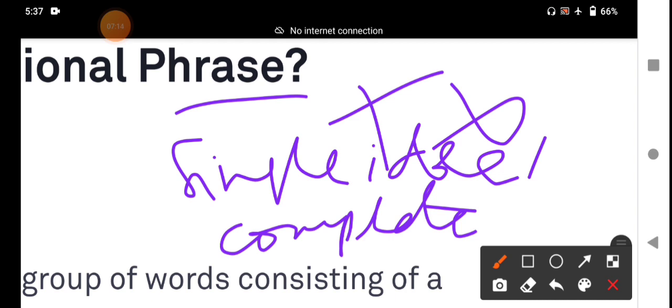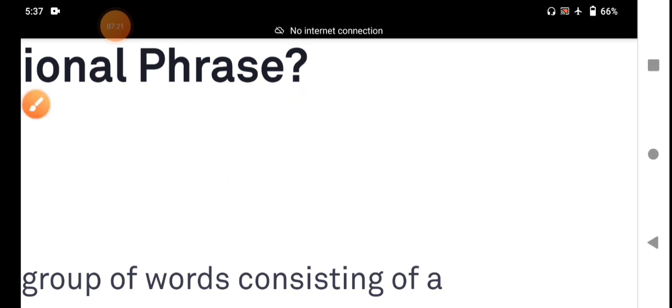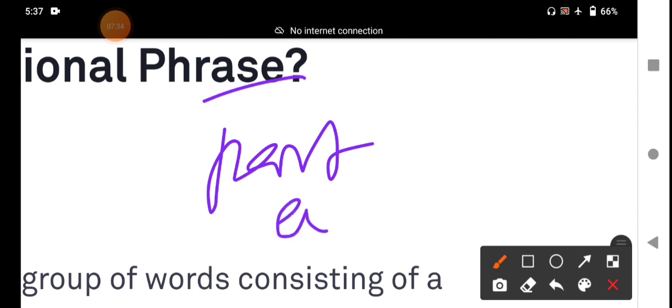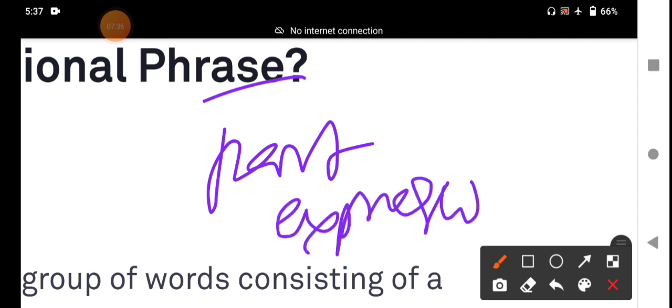It is a part and parcel of a sentence or clause. A phrase is a part, not a whole. It is a part rather than the whole of a sentence. A phrase is a brief expression.